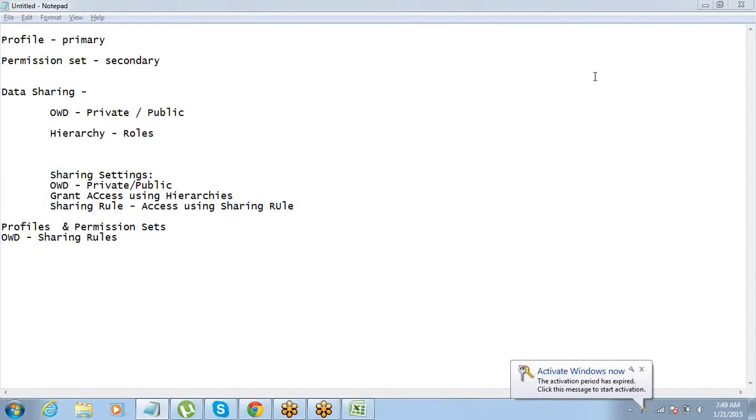OWD. Right. So in OWD, what will we make it, public or private? Private. Okay. And which object are we going to make private, account or opportunity? Account. In fact, that depends on where the issue is. Sometimes the company is fine with others viewing accounts, but opportunity is very confidential. They don't want others to see. Whatever the requirement, we can do it for account or opportunity. Very correct answer. So this part is done using OWD.